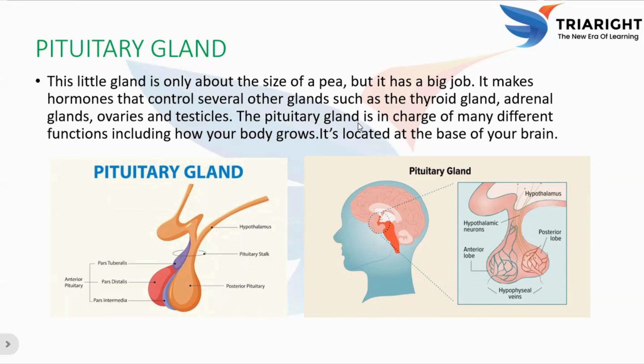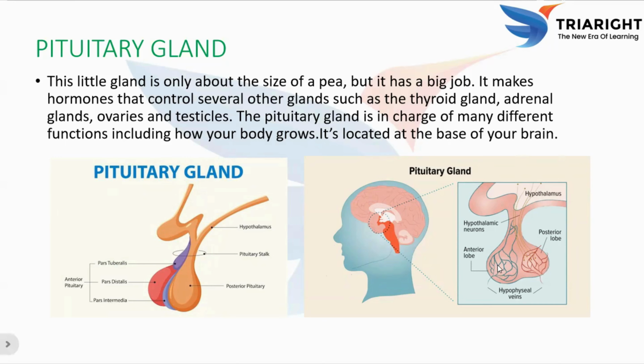And these pituitary gland perform many functions. It controls other endocrine glands such as thyroid, adrenal, ovaries, and testes. It also regulates growth and also physical development. It maintains water balance in the body. It also controls the reproduction. It influences metabolism and stress responses. It supports lactation. Lactation is nothing but milk production after child birth.